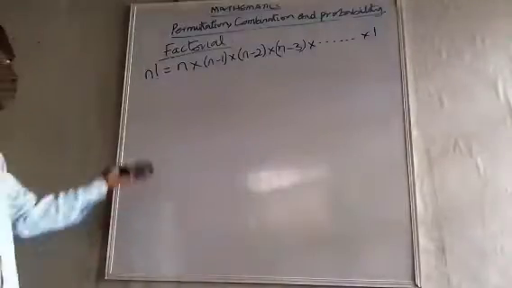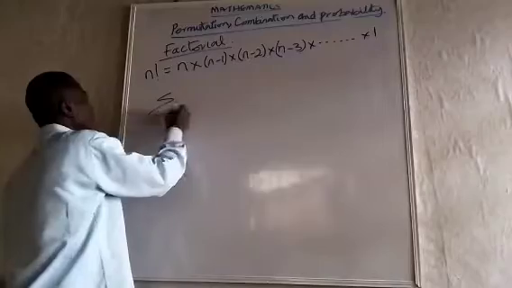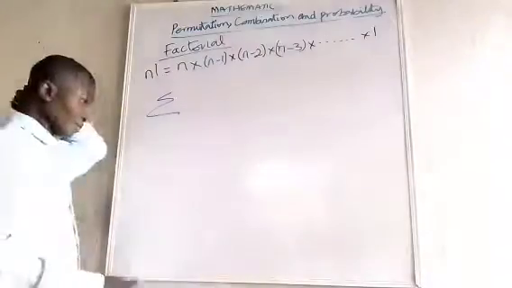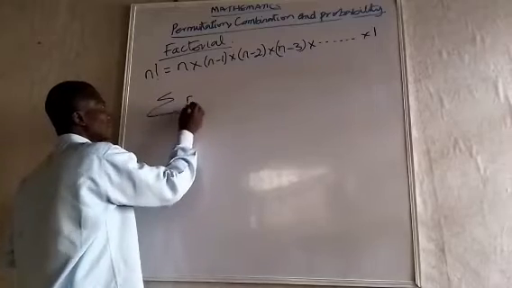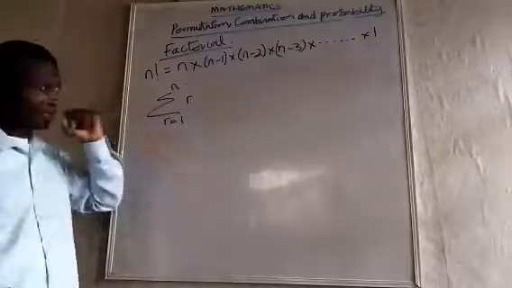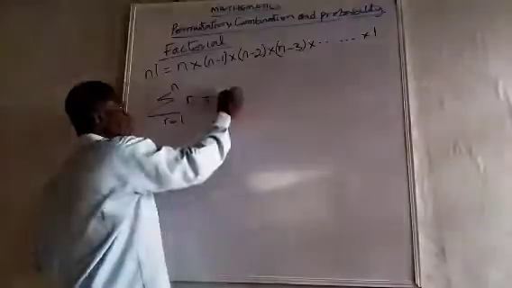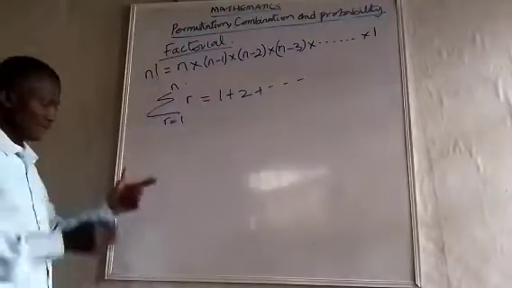Factorial is a shortened form of this long multiplication. Just like we have this: if you have numbers like this, and you say r from r equals 1 to n, it's going to give you 1 plus 2 plus and so on. So the same way factorial exists. Now, let's move to other things.